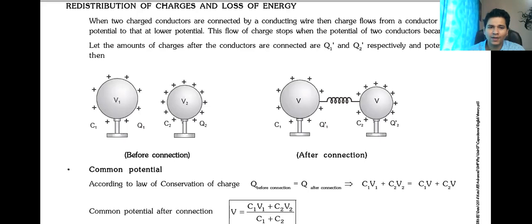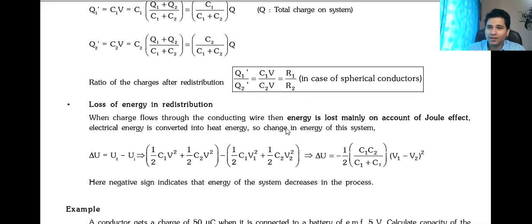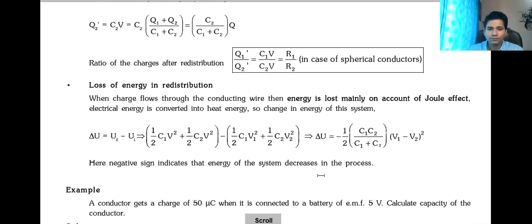Then we talked about Q1 dash, Q2 dash. What is the charge after redistribution? Q1 dash is C1 into V and Q2 dash is C2 into V. This is also there in all of your notebooks. So the formula was half C1 C2 by C1 plus C2 into V1 minus V2 whole square. Now, these are some very basic problems that you can solve.